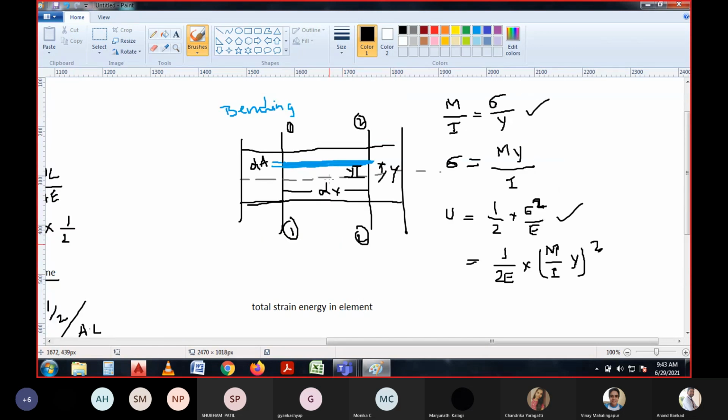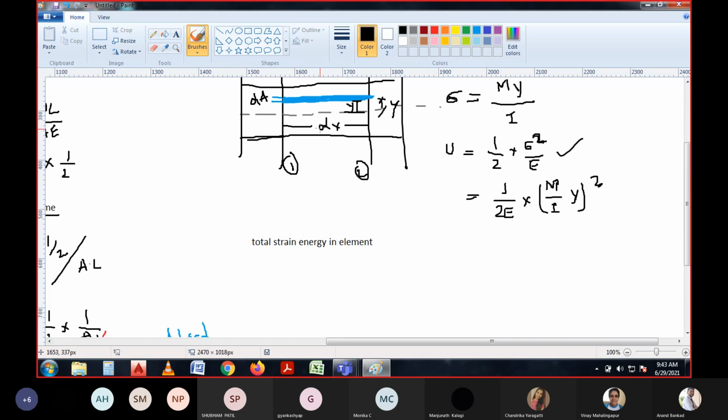So what is the element here? The length of dx and the thickness of dA, correct? The element is the length dx and the dA, which is the blue colored thick line. So for the total strain energy, we need to consider the total volume. This is the strain energy.